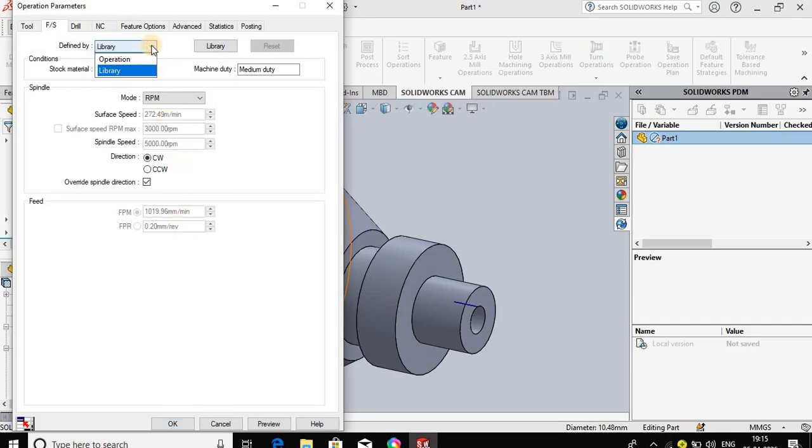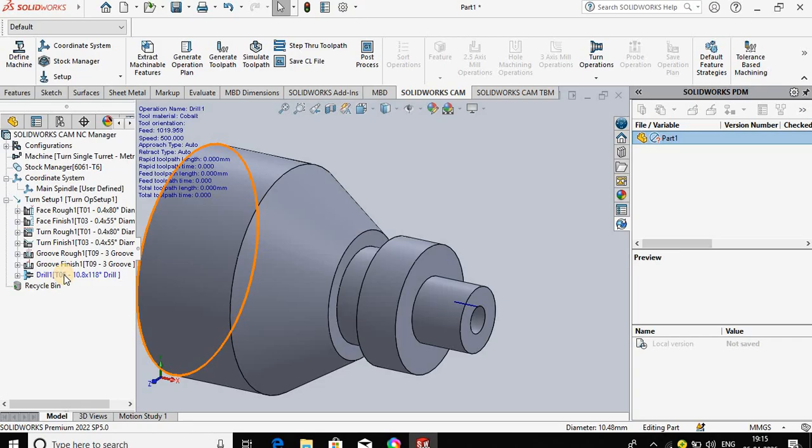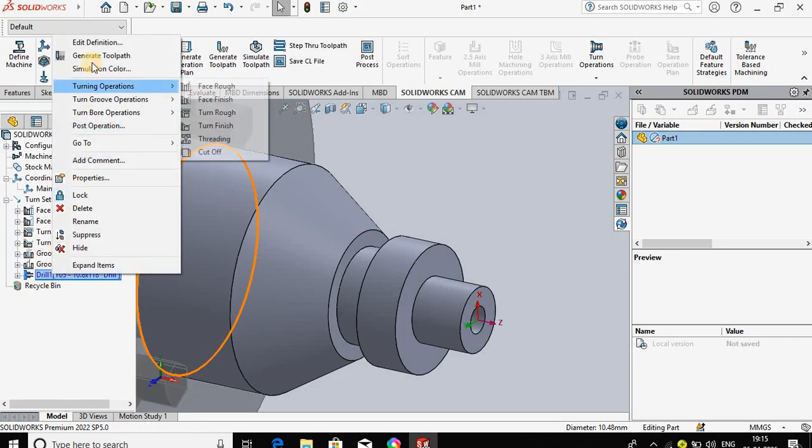Then in library, change the operation speed in RPM. We can change it to 700 or 800, or you can keep it at 500. Press OK. Right click and generate toolpath.